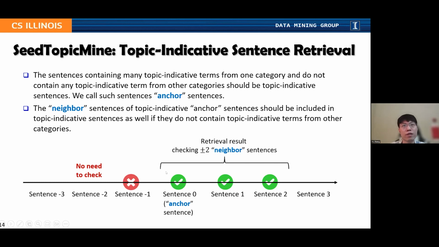We show an example here. Suppose sentence 0 is an anchor sentence. We check its plus-minus two neighbor sentences. Sentence 1 and sentence 2 may be added as topic indicative as well. Sentence -1 may contain things from other categories, so it is excluded. And then there's no need to check sentence -2 because it may have diverged to other topics.